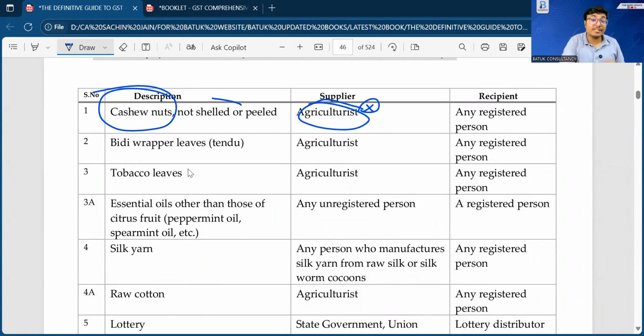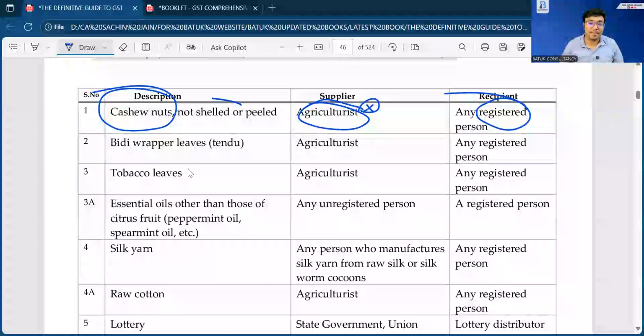But the government wants liquidity from the taxation perspective, hence the government has included this specific clause and said that if cashew nuts have been supplied by the agriculturalist to a registered person, that registered person is liable to pay the taxes and claim the input tax credit.